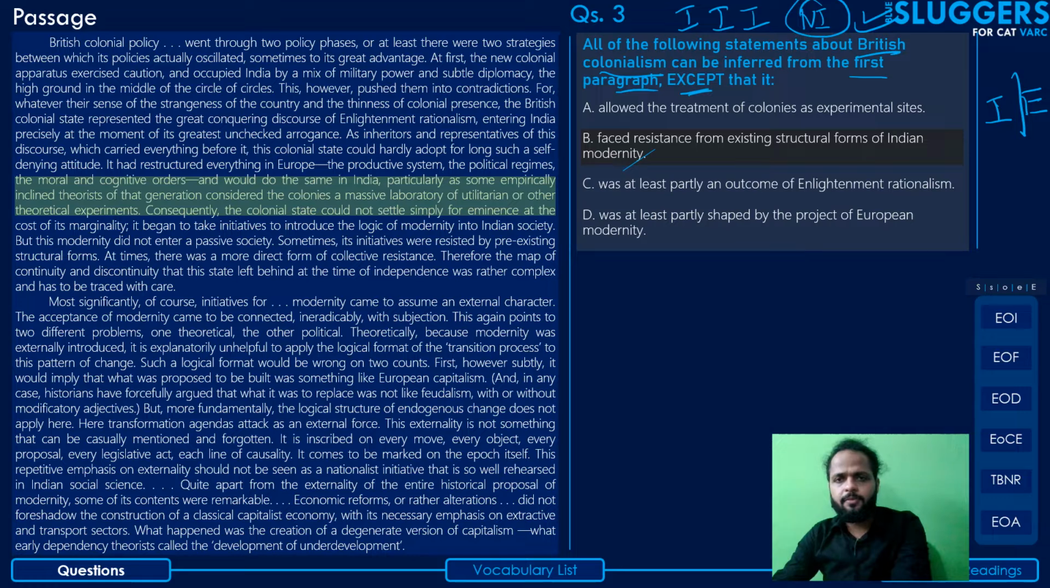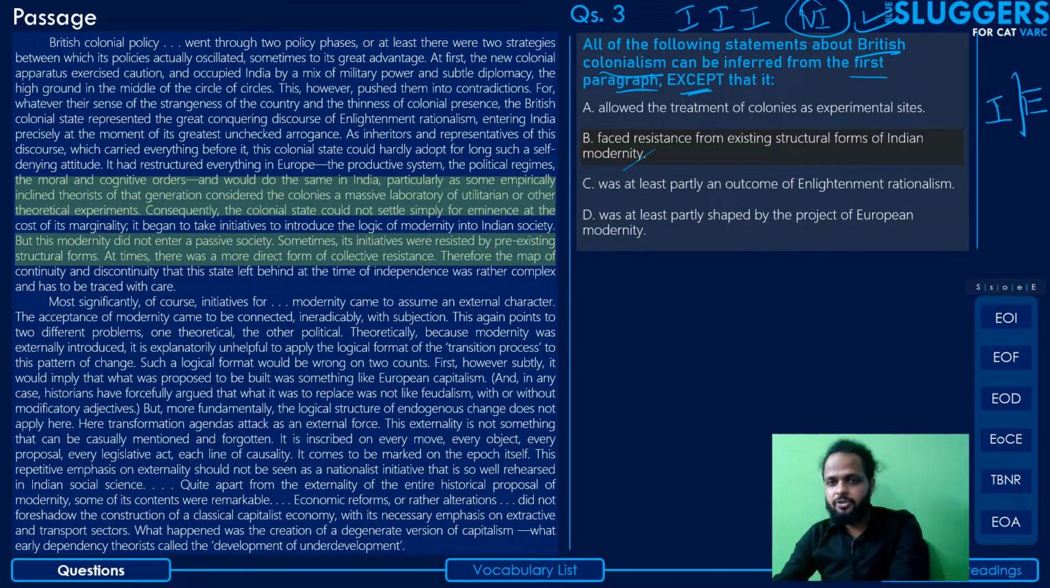Next, faced resistance from existing structural forms of Indian modernity. Now, this is a very, what is the word? That's a very insidious option. Insidious, why? Because it seems like something that has been given very clearly, something very straightforward, almost verbatim in the passage. But that's not the case. What they've done is they've just changed one bit of this option, which has rendered the whole option incorrect.